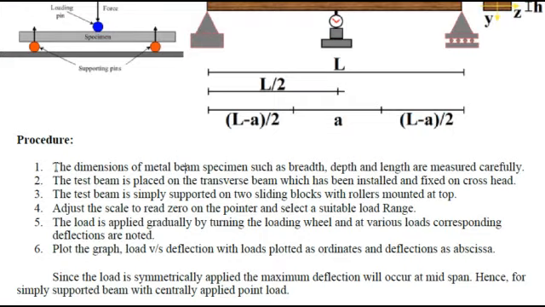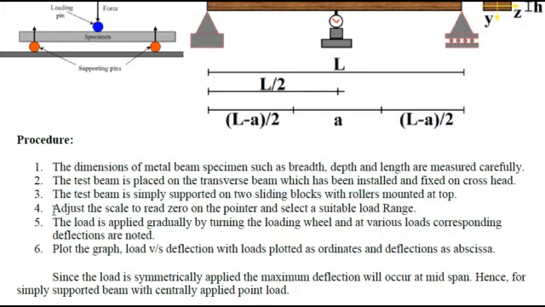How to conduct? We have to measure the dimensions of the specimen: length, breadth and depth. It is placed as a simply supported beam on two sliding block rollers mounted at the top of the universal testing machine. That is, the specimen is placed between the sliding blocks, which will be explained in the conduction video.